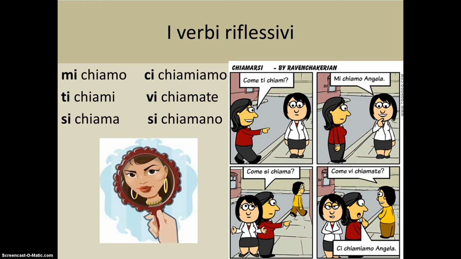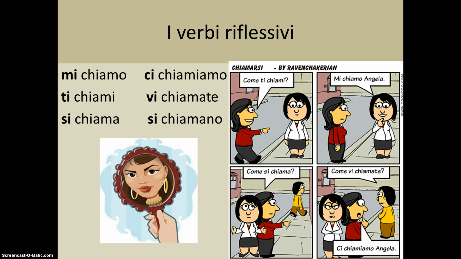In the cartoon, the woman asks, come ti chiami? What is your name? Or, literally, what do you call yourself? Notice that the verb chiamarsi is conjugated in the tu form, chiami, and the pronoun ti also corresponds to tu. The verb and the pronoun reflect each other in that they both correspond to the same person. In other words, the subject and object are the same. The subject, you, tu, is also the object, yourself, ti. Ti chiami. You call yourself.